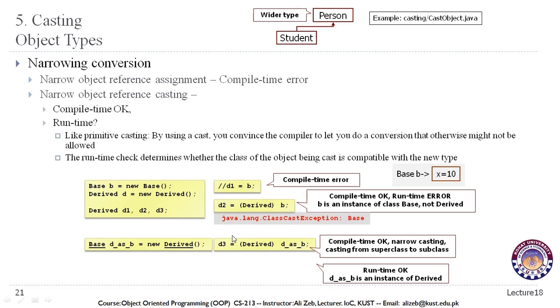Now to avoid that error, what we can do is initialize our subclass objects through the superclass reference. Then we can convert those objects whenever we need to our subclass. Now the difference between this object and this object is that although these are our subclass objects, this one is with the superclass reference. This object will not be able to access the fields in the derived class that are explicitly declared in the derived class. But this one, D3, will be able to access the methods of the derived class. And that is why we need to convert sometimes the object of the superclass into our subclass objects.